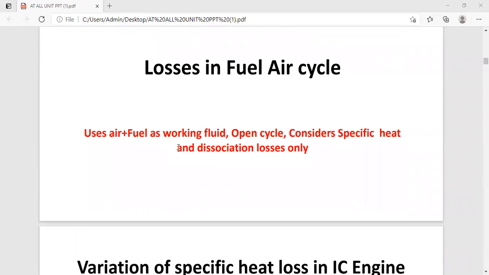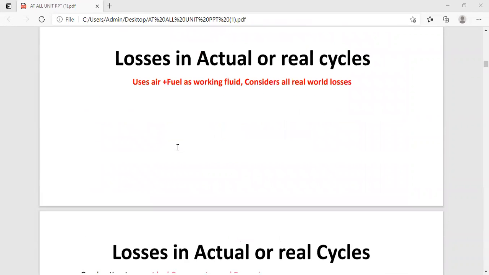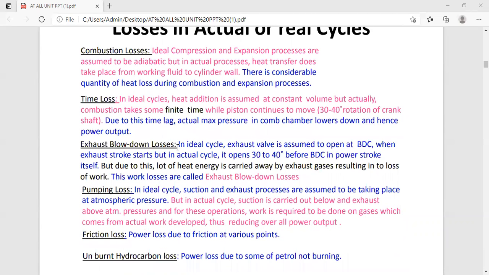So it helps in reducing the pressure in the cycle during the expansion stroke, so that the work required by the piston to push out the exhaust gases is reduced.